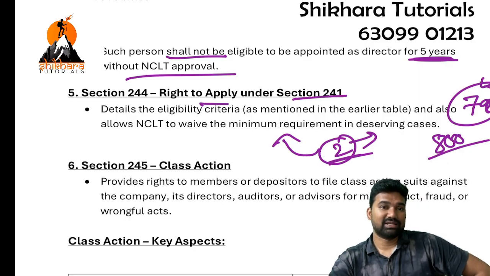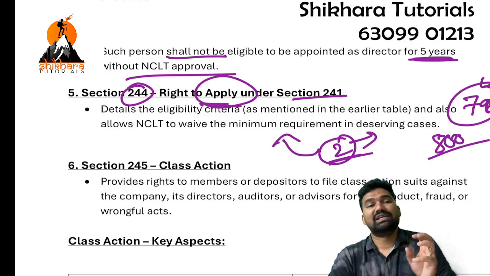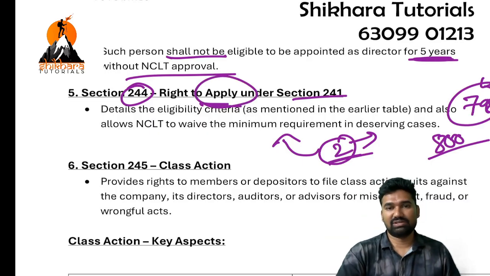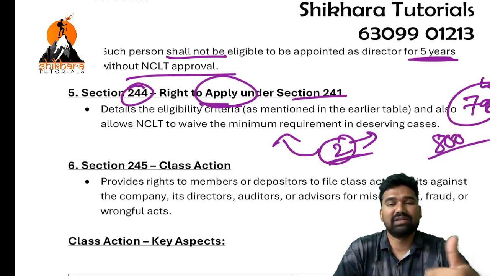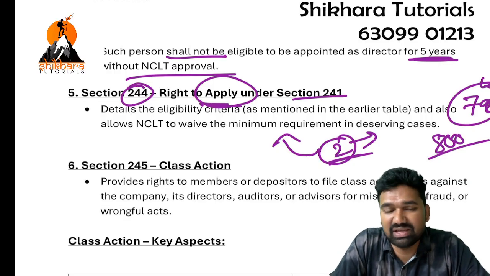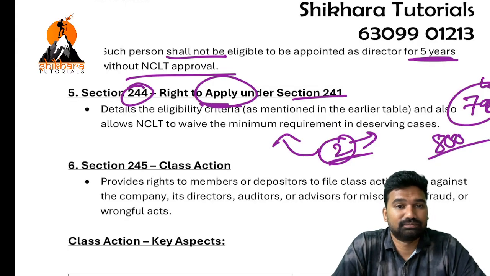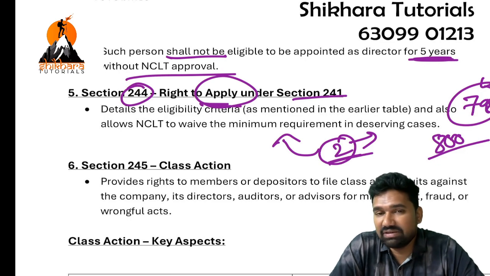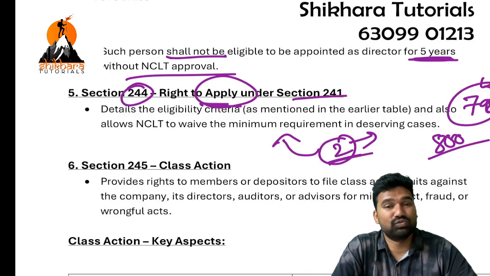So in that case, according to section 244, NCLT will waive the required number of members and allow these two persons. Why? Because they are deserving candidates. This is a deserving case. They have solid evidence regarding the manipulative affairs of the company. So in this case, even though the number of members is less than the required number, NCLT will waive that condition. Okay, this is all about section 244.